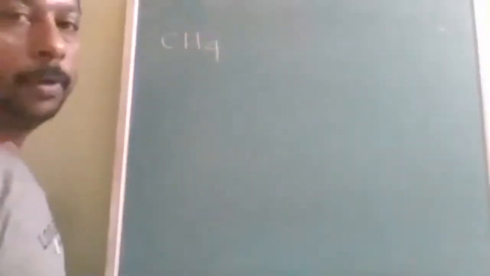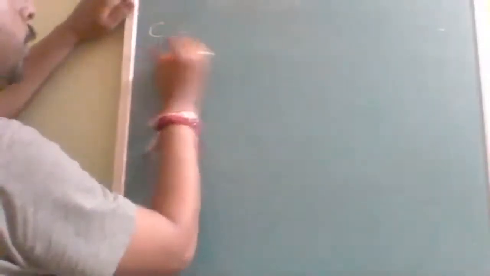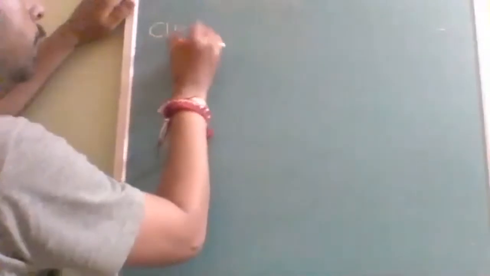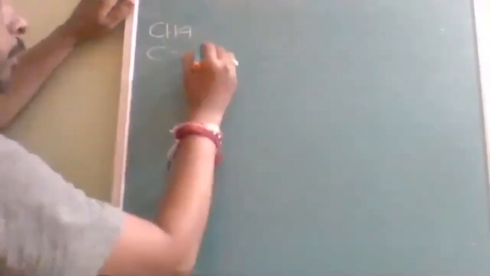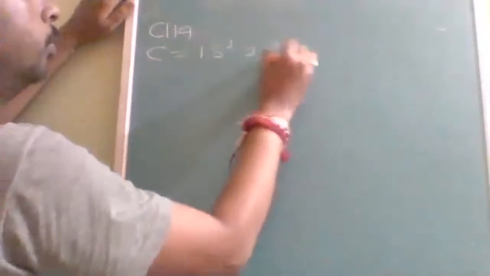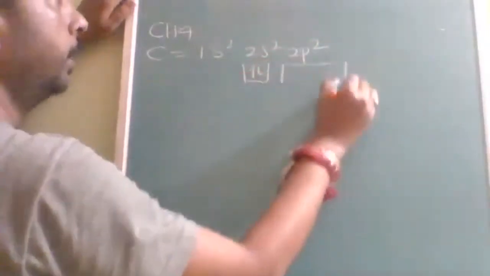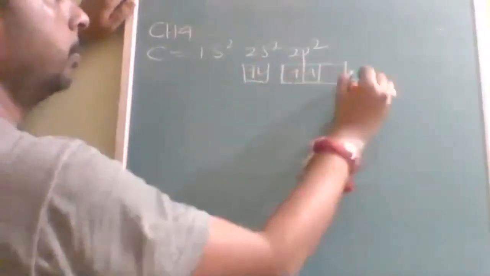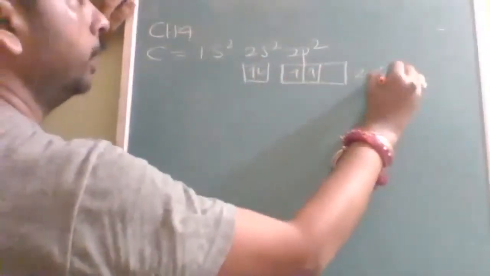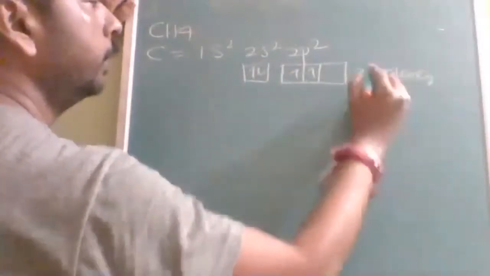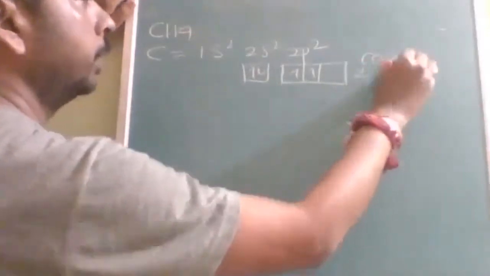For sp3, 4 orbitals are required. For that I am taking the example of CH4, formation of CH4. In this I should take the hybridization from the carbon. Carbon I am writing 1s2, 2s2, 2p2. In the ground state, the valency of the carbon is only 2. Valency 2 in which state? Ground state. It is called the ground state.